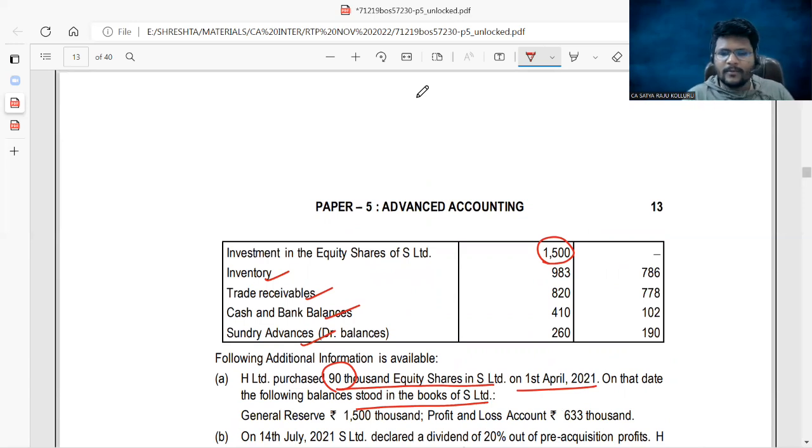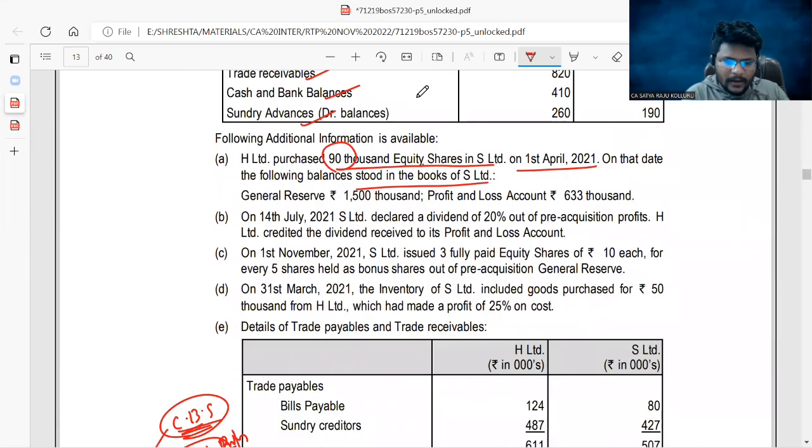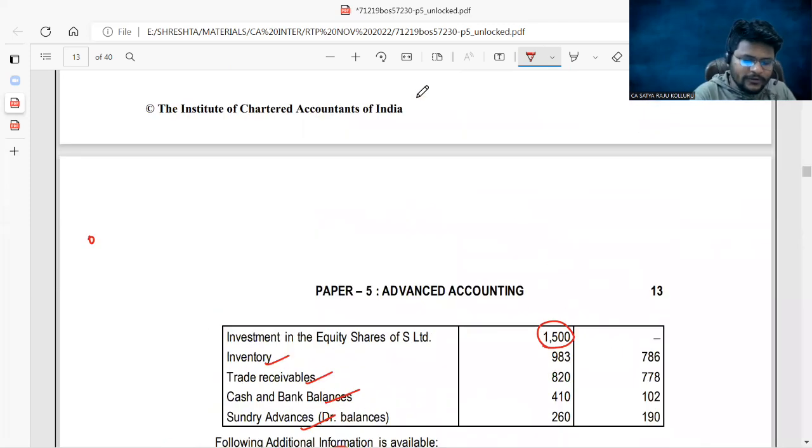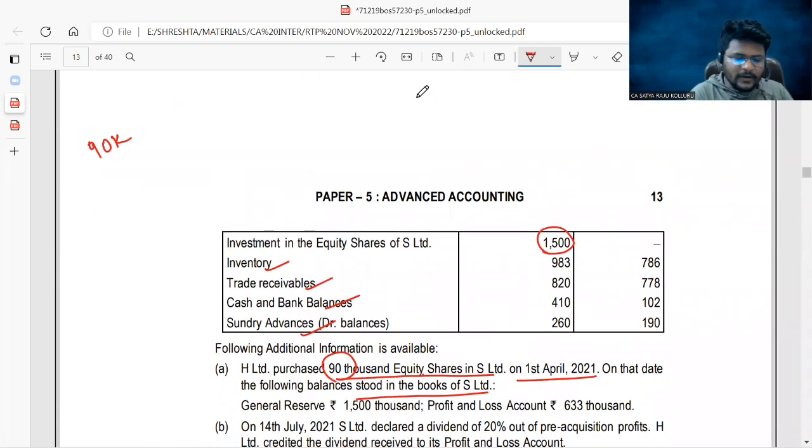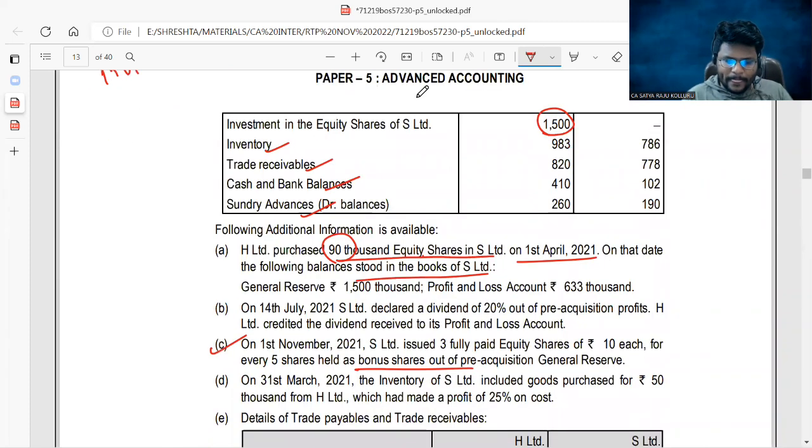I mean to say, after original acquisition, maybe certain bonus shares were issued by the subsidiary, like that may happen. Yeah, in point number C, bonus shares information is given. So before issue of bonus shares, 90,000. After issue of bonus shares, it will reach 150,000. Is it okay? Fine. Next.